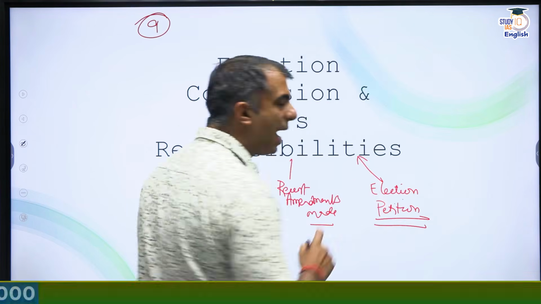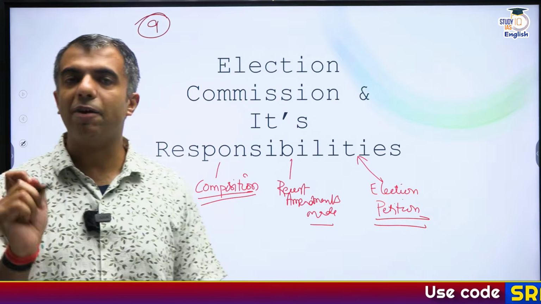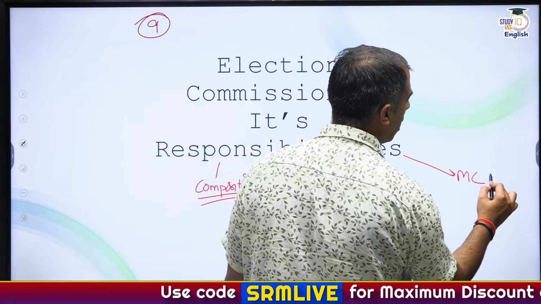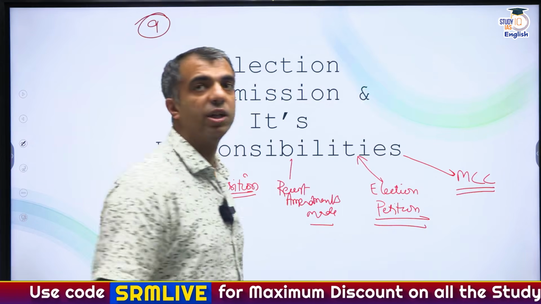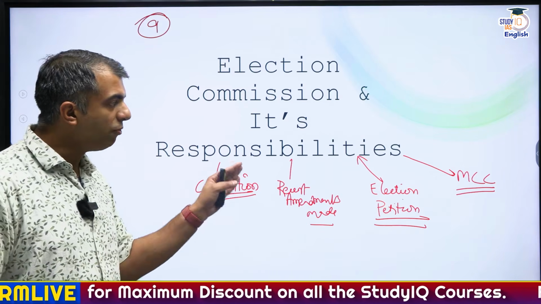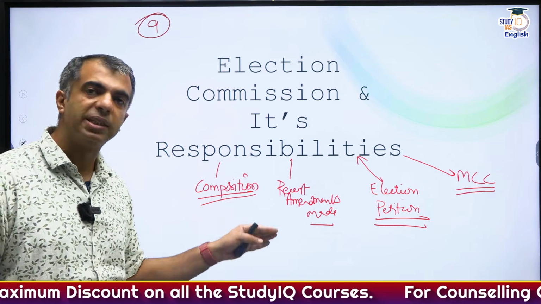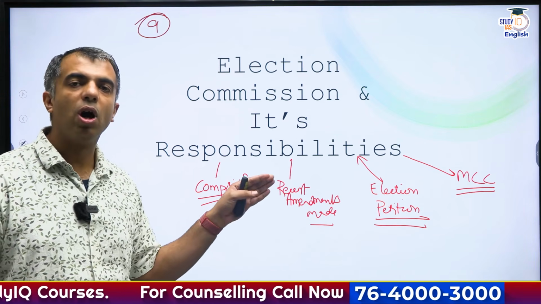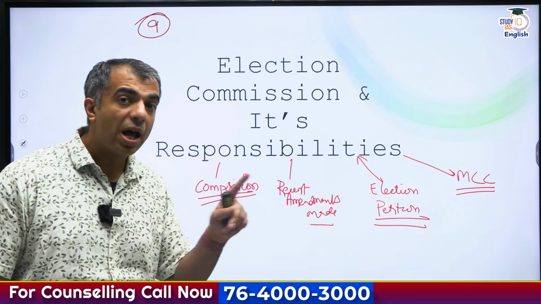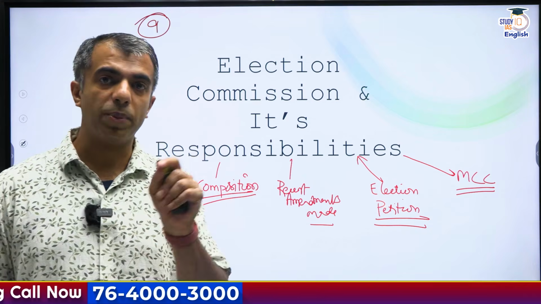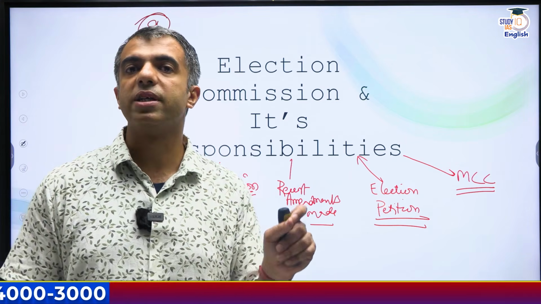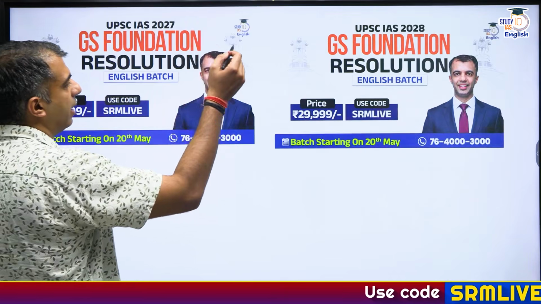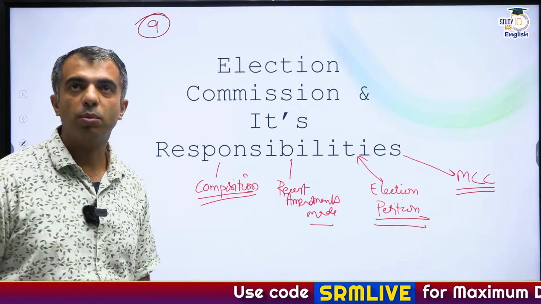And as usual, when elections have been in the news, a question around the model code of conduct is also seen. So these are some 4 important things that you must read in the topic of election commission. Recently, what all reforms are also required, you must go through it, because at times there are questions around the reforms as well. Then lastly, these are the most important topics.